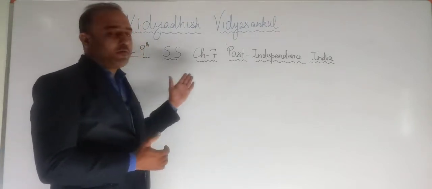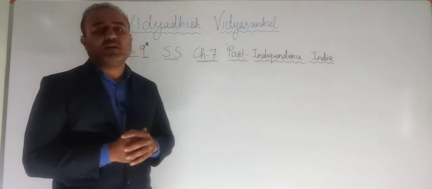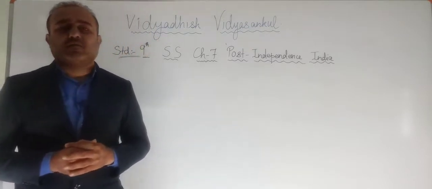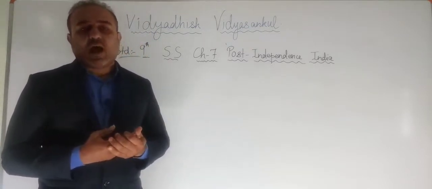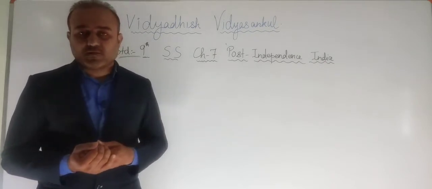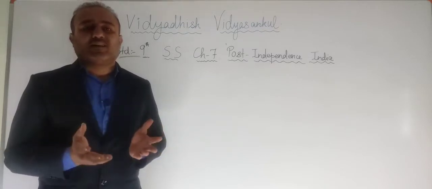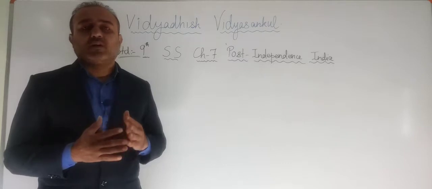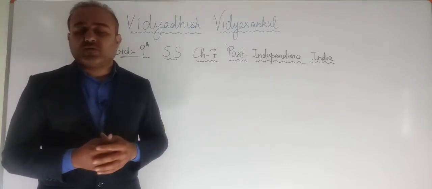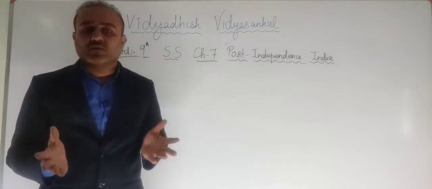Our today's topic for your standard 9 social science is chapter number 7, Post Independence India, part 2. So in the first part we had seen that after independence, after getting freedom from the Britishers, what all problems India had to face. Again we saw that India got partition, that means India got divided into India and Pakistan. Again the constitution of India had to be formed. Again the territories or the regions were to be distributed between the two countries.